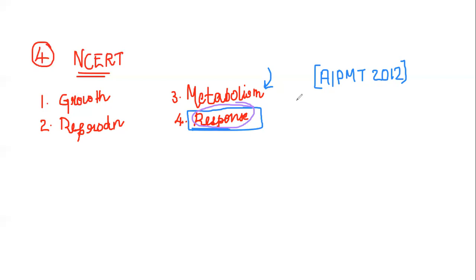Clear? Suppose you are given 2 options, and both can be the correct answer for a single question. You must think which of the 2 points has been mentioned in the NCERT.